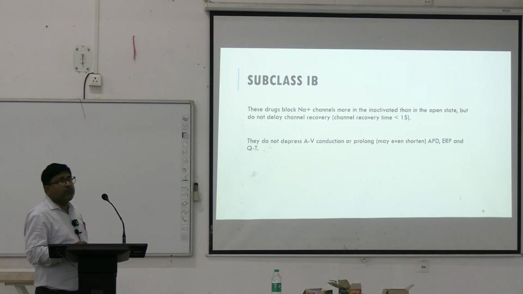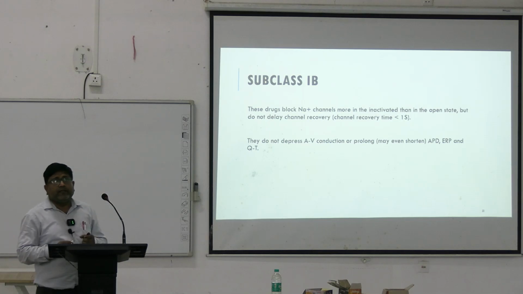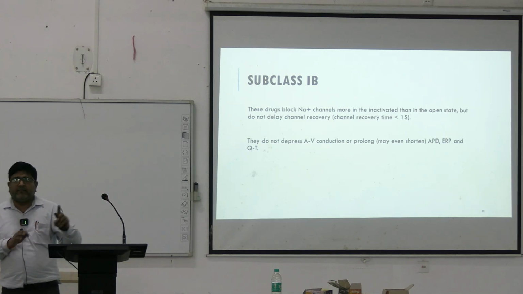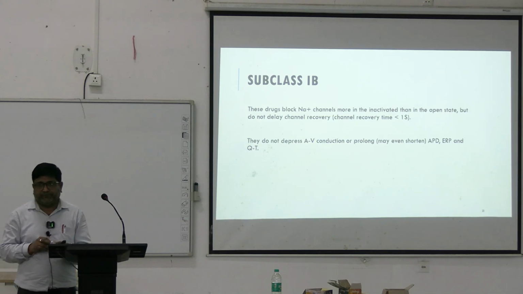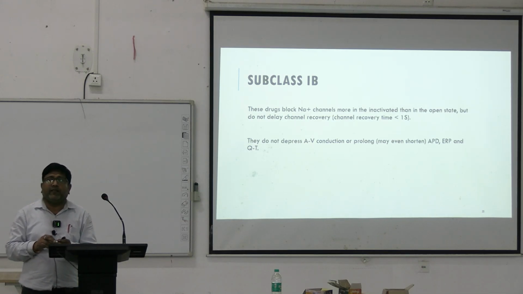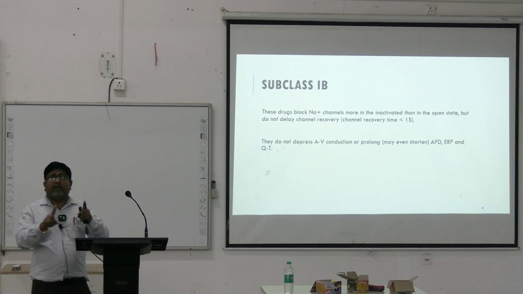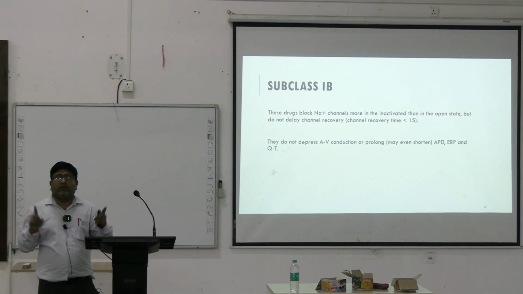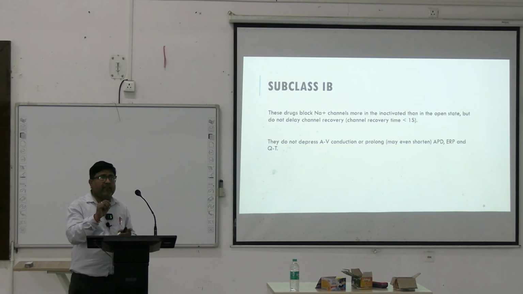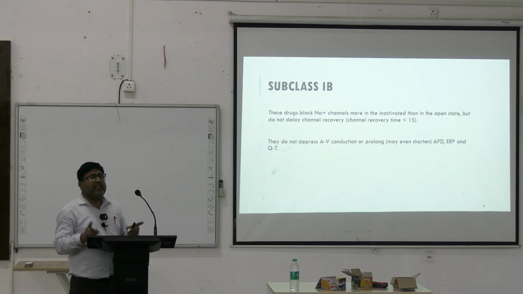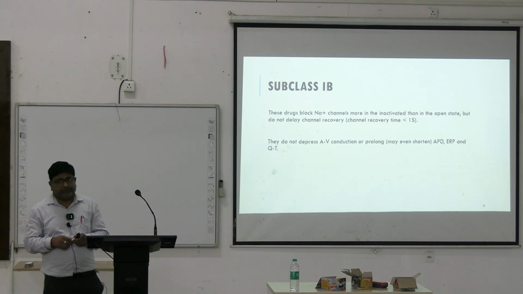Now, coming to subclass 1B, these were about class 1A. Subclass 1B also block the sodium channels, but they block the sodium channel in the inactivated state. Now, when is the inactivated state sodium channel more abundant? When the cell is partially depolarized or when the action potential duration is longer. So its action is more prominent in cardiac cells that are partially depolarized, like in ischemia, or where the action potential duration is longer.